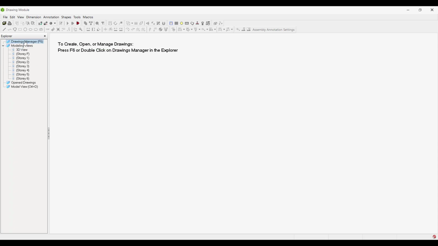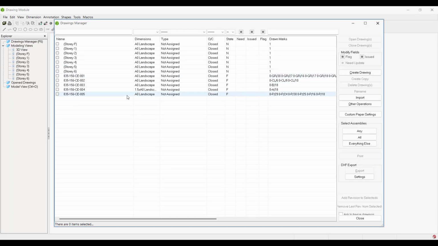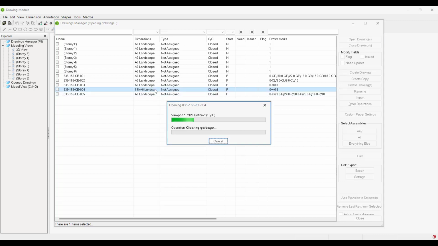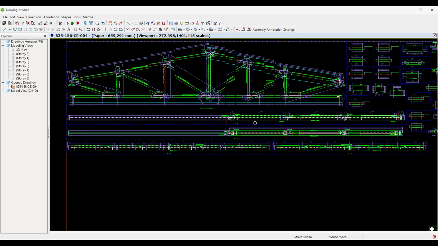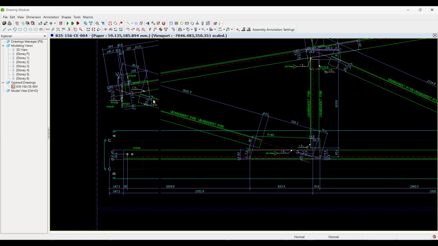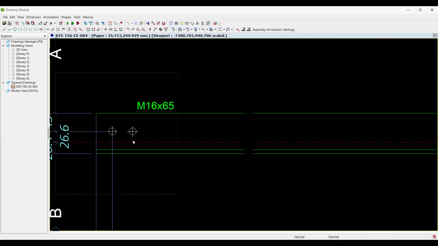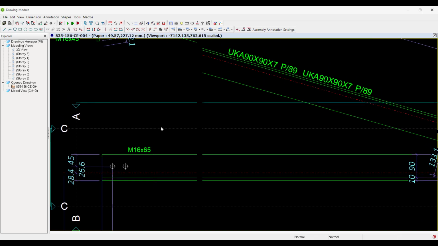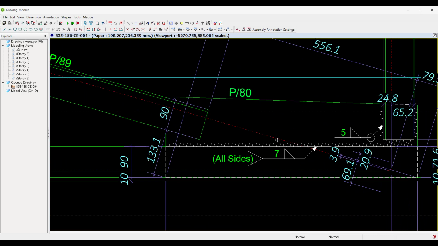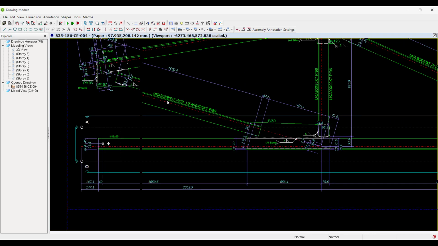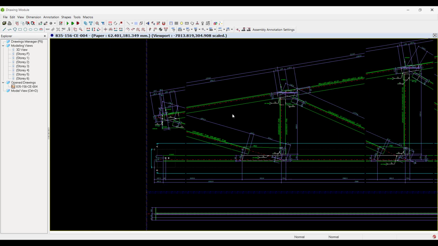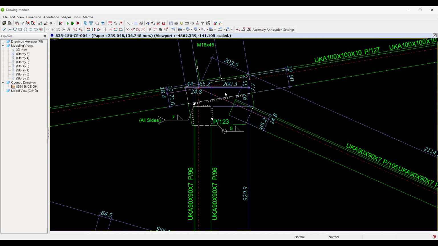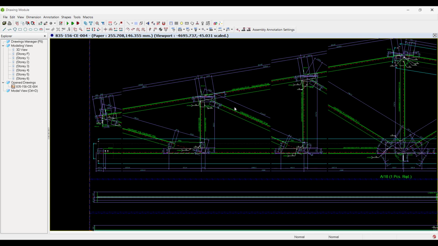And if I go back to our drawing manager again, you'll see that a number of drawings have been created here. So I'm just going to choose the landscape drawing, and if I just open this up, you can see it's just generating out those details. Now if we come into this, you can see now it's automatically created our complete shop drawings here. So you can see all the detail, the bolts, the lengths of elements. You can see the different welds that are required for those welded joints that we had. Okay, you can see the different configurations here where we've got an end plate and welding. All the detail that would be needed to create shop drawings or fabrication detailing is all being produced here.